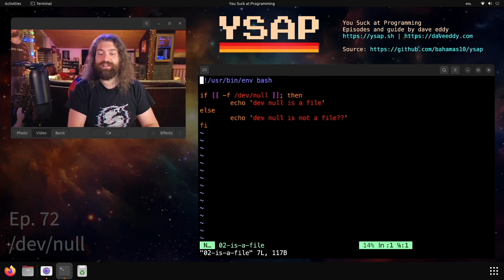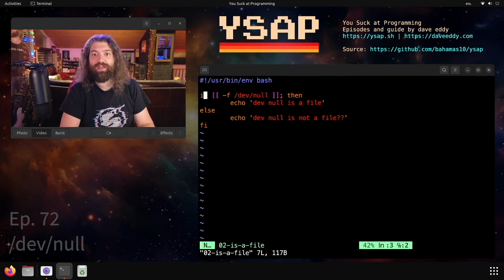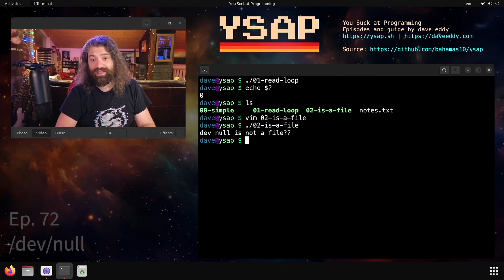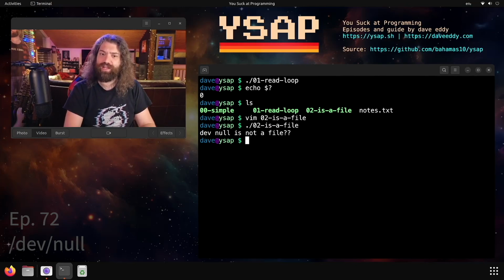What's the last example here? We have is a file. This one's important. In bash, we can say -f, and then the name of a file, and this is a way to test, is it a file? So dev null is a file, dev null is not a file. What do you think is going to happen when we run this? Dev null is not a file. That's interesting. We're treating it like a file, right?